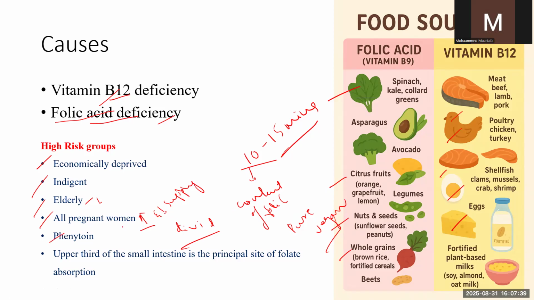And there are some drugs which alter the absorption of vitamin B12 and folic acid. One among those is phenytoin. The upper third of the small intestine is the principal site for folate absorption. If there is any malabsorption or damage to the small intestine, from any diseases or pathological conditions which damage the small intestine, then absorption will be deprived, and that may lead to folic acid and vitamin B12 deficiency.